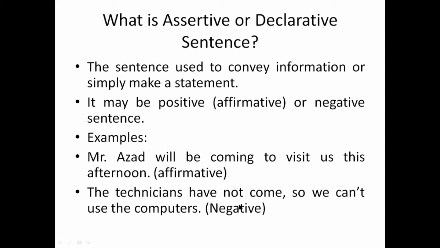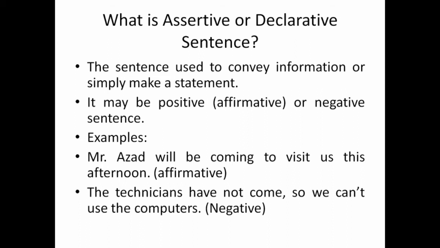A few seconds before, I told you that the words no, not, never, nothing are considered negative. So here again is a negative word, therefore this sentence is termed as a negative sentence. And since the previous sentence has no negative word, it is termed as an affirmative sentence. So I hope the concept of assertive or declarative sentence is clear to you.